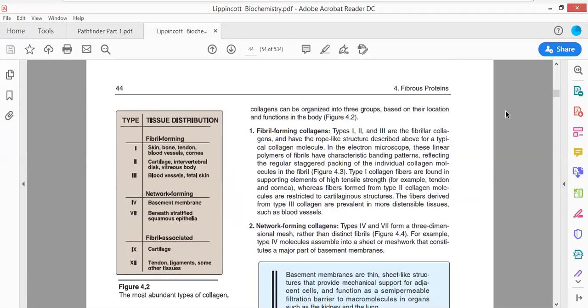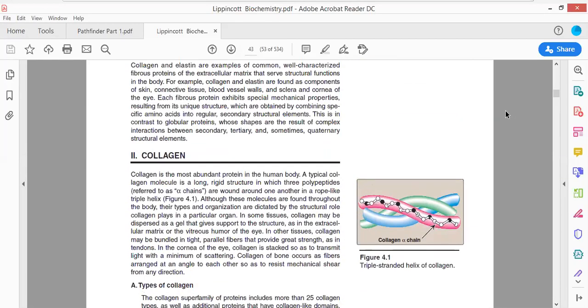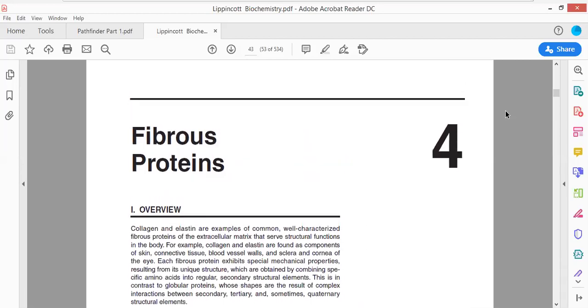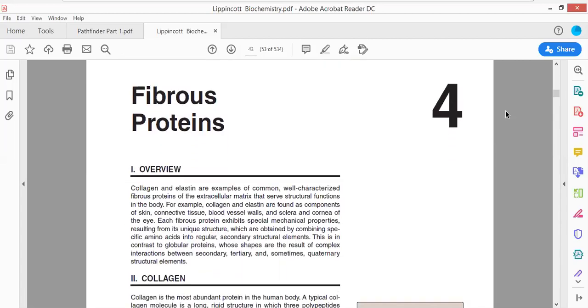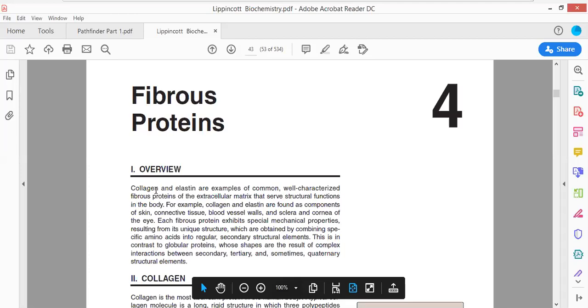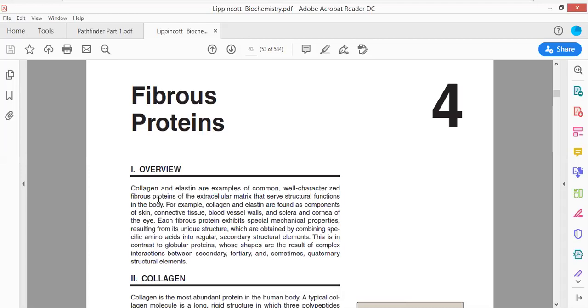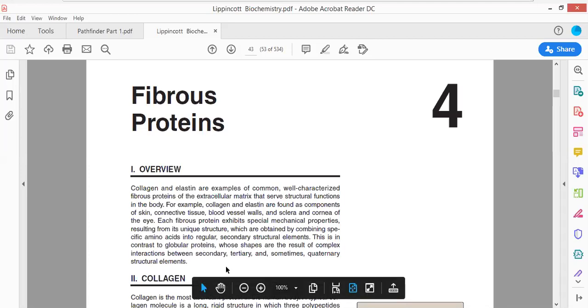Okay, now please listen to this. Now this is fibrous protein. First we would be talking about the fibrous protein. What is a fibrous protein? Then we would be talking about the globular protein. So fibrous proteins are the ones which have a fiber-like structure.